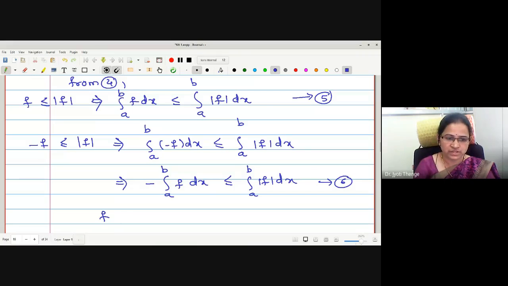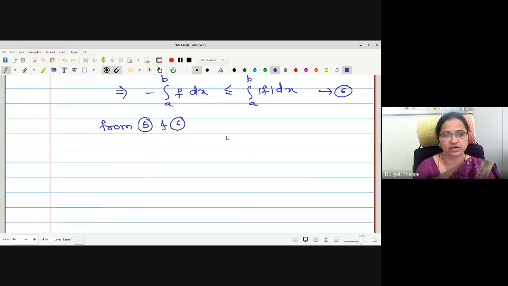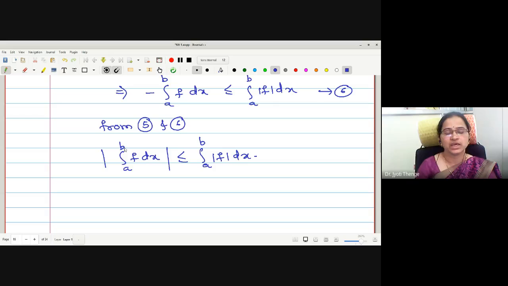So from 5 and 6, what is clear? From 5 and 6, may I write mod of this integration? Mod of integration a to b f dx is less than or equals to integration a to b mod f dx. Okay. Any doubt about the proof?